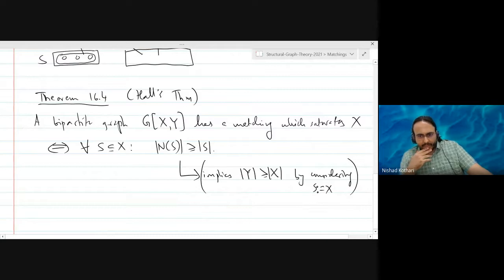What is that direction? If the graph has a matching which saturates X, then this condition must hold.